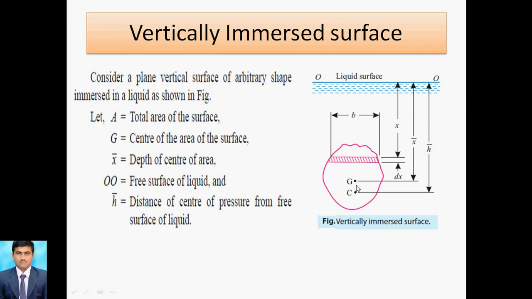This is the center of pressure, which acts over here. This is point C. G is the center of gravity. B is the width of this strip. Small dx is the height of the strip. Capital A is the total area, and x bar is the depth. h bar is the distance of the center from the free surface. Free surface means in contact with air, so from that point we take the distance for C, that is h bar. This is regarding the vertically immersed surface.